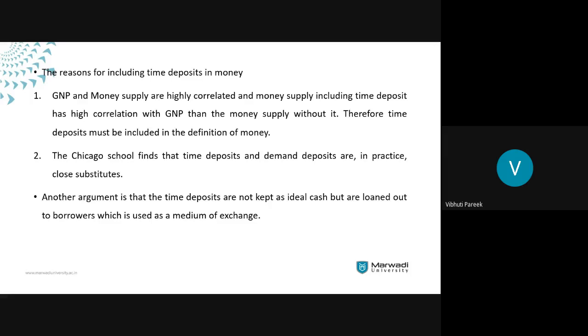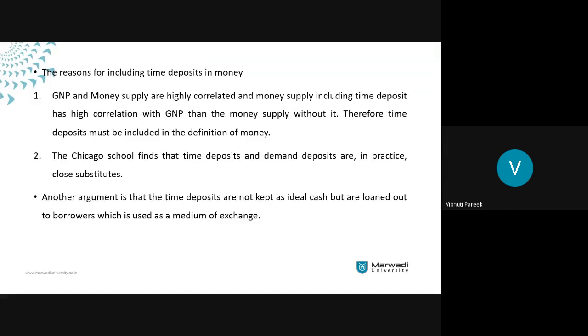There's another argument which provides support to the Chicago approach, and that is that banks do not keep the cash idle. There is a cash reserve ratio. The amount required for that cash reserve ratio is kept by the bank, and the remaining amount is given by the bank to the borrower as a loan.